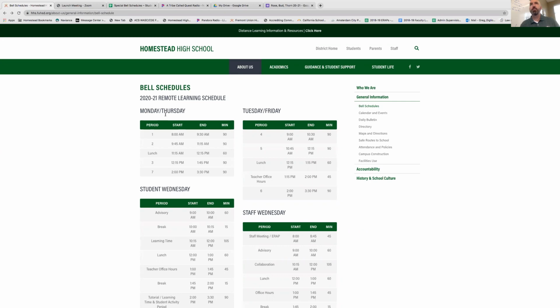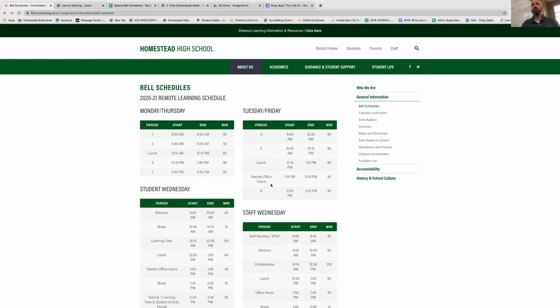You'll notice that Monday, Thursday, Tuesday, Friday are pretty straightforward. There are block days. Monday and Thursday, we have periods 1, 2, we have lunch, and then 3 and 7. On Tuesdays and Fridays, we have periods 4, 5, lunch, then office hours, then end the day with 6th period. Just a couple things to point out here. Monday, Thursday start at 8 a.m. and go all the way, if you have a 7th period, till 3:30. On Tuesdays and Fridays, though, I want you to notice that it starts at 9 a.m. That's because we have teacher collaboration during those times, so it's a late start for our students.